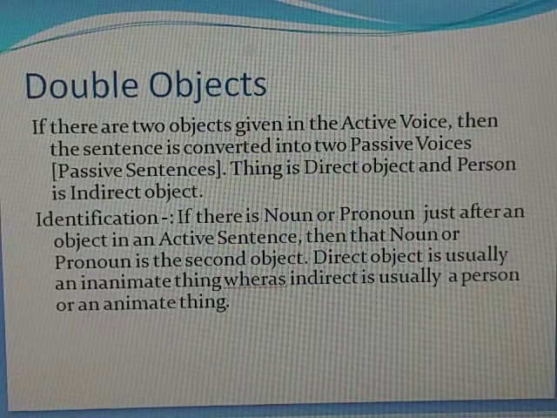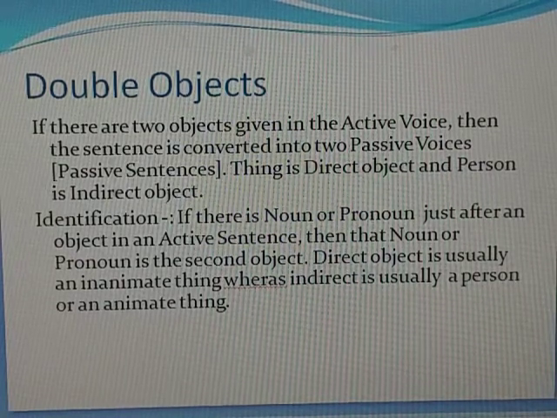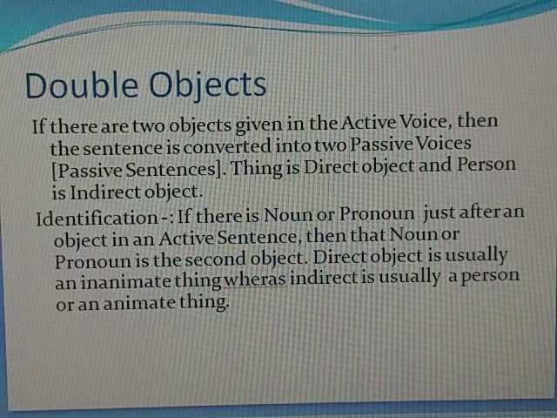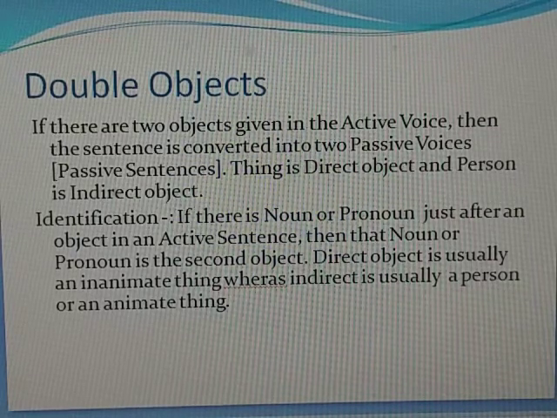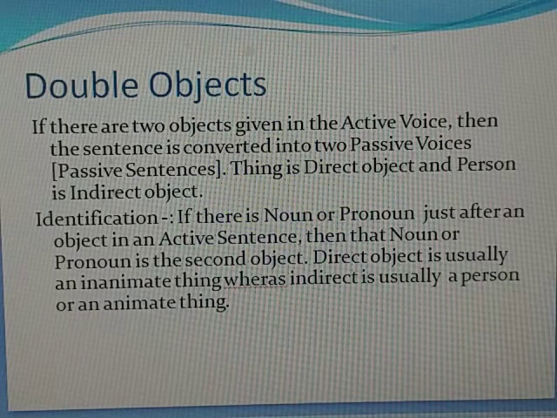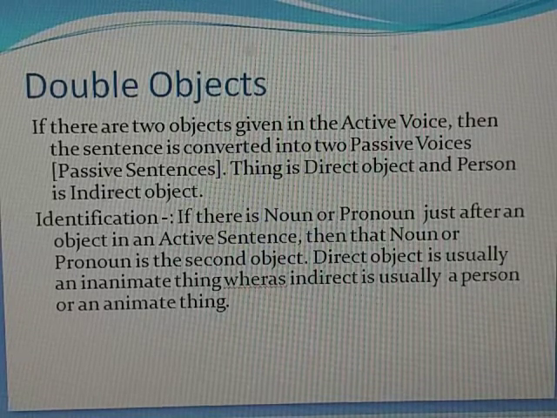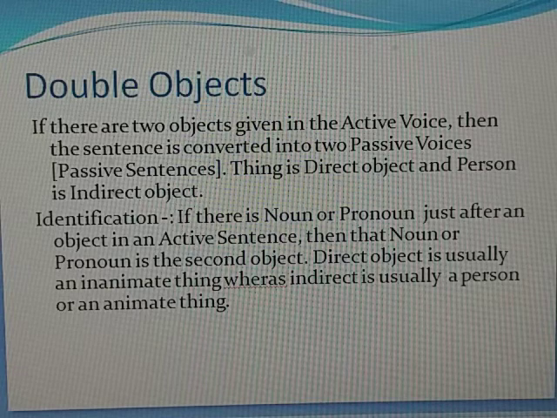One will be the direct object and the other will be the indirect object. Usually the direct object is a thing and the indirect object is a person. I give you an example.